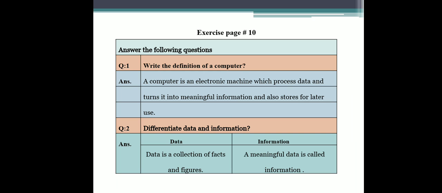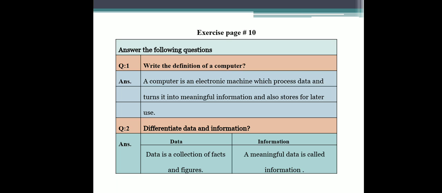Now your diary work is to write questions in your notebook. Question number 1 from exercise, page number 10. Write the definition of a computer. A computer is an electronic machine which processes data and turns it into meaningful information and also stores it for later use.